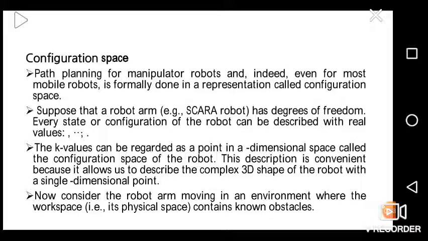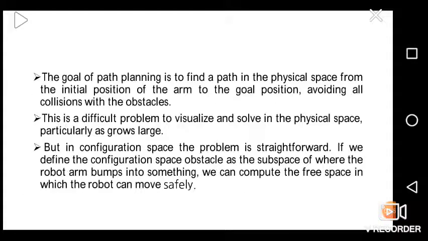This description is convenient because it allows us to describe the complex 3D shape of the robot with a single k dimensional point. Now consider a robot arm moving in an environment where the workspace contains known obstacles. The goal of path planning is to find a path in the physical space from the initial position of the arm to the goal position, avoiding all collisions with the obstacles.